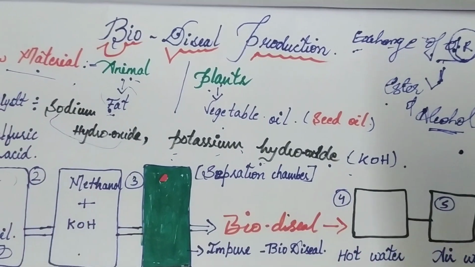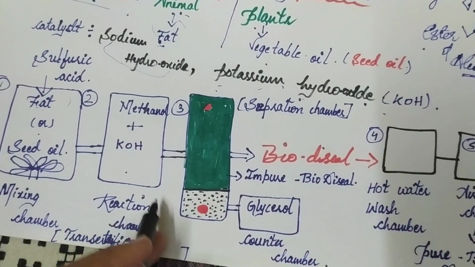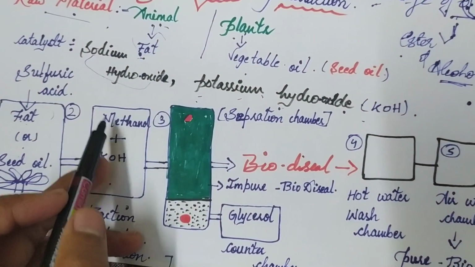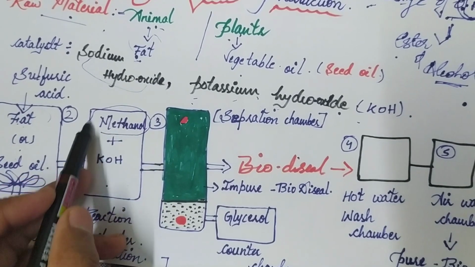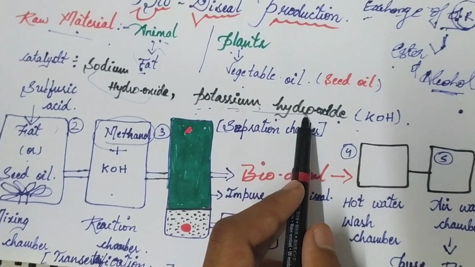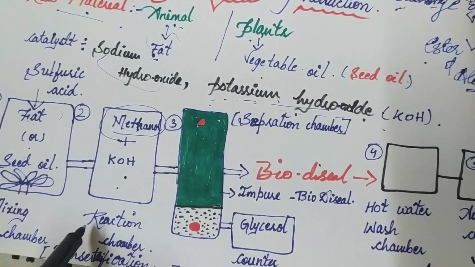I think you guys are confused. In this second chamber, the reaction chamber, we are adding methanol and we are adding a catalyst. Commonly we take potassium hydroxide as the catalyst. So here we are adding methanol and potassium hydroxide in the second reaction chamber.